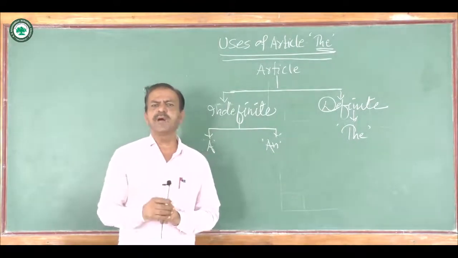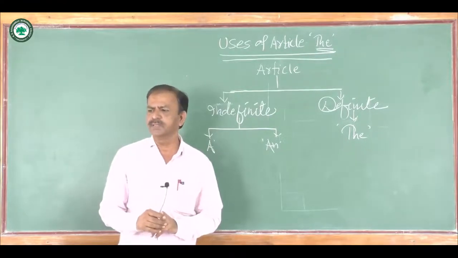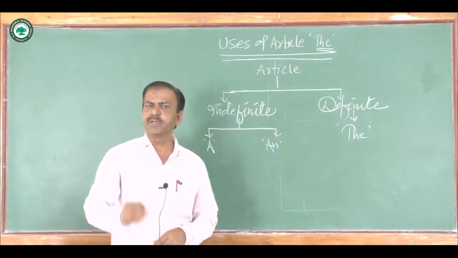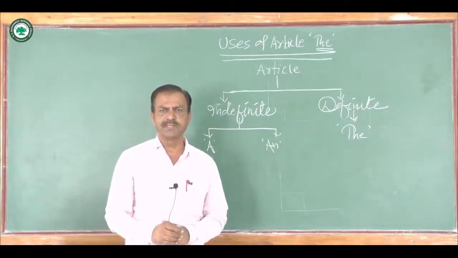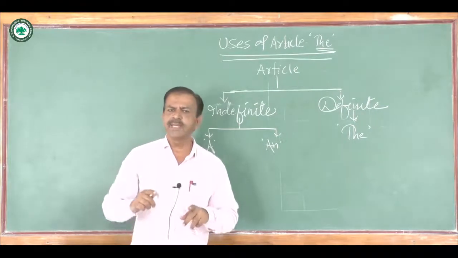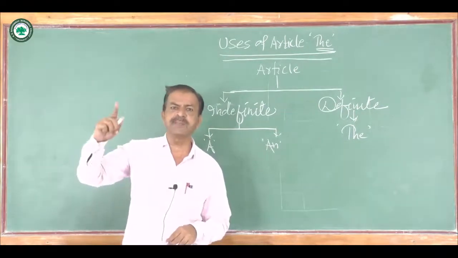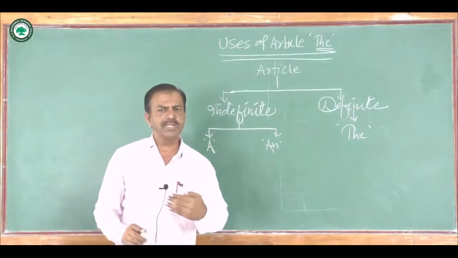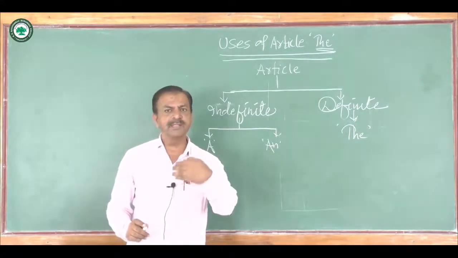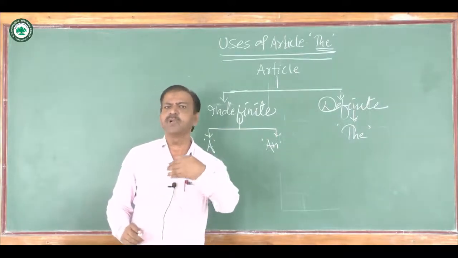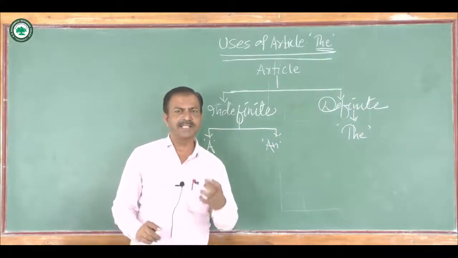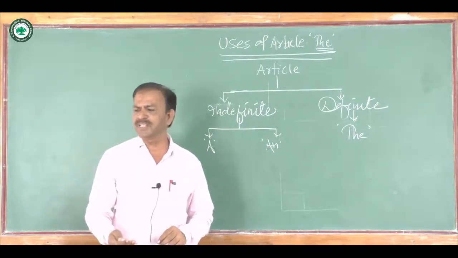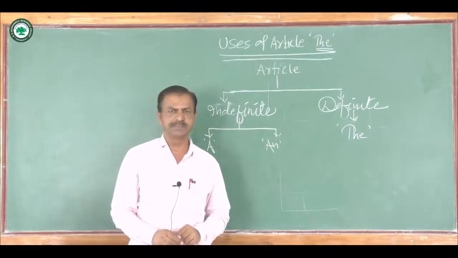The next use of definite article the is that it is usually used before the superlatives. For example, when we say he is the tallest boy in the class, here article the is used before tallest, and this is the use that definite article the is used with the superlative.